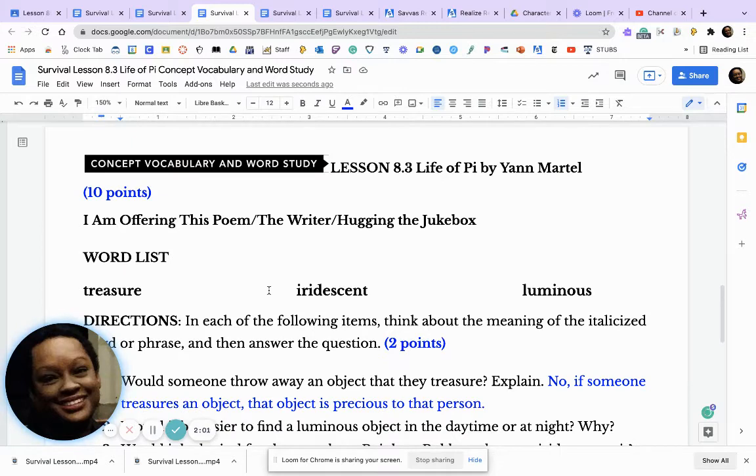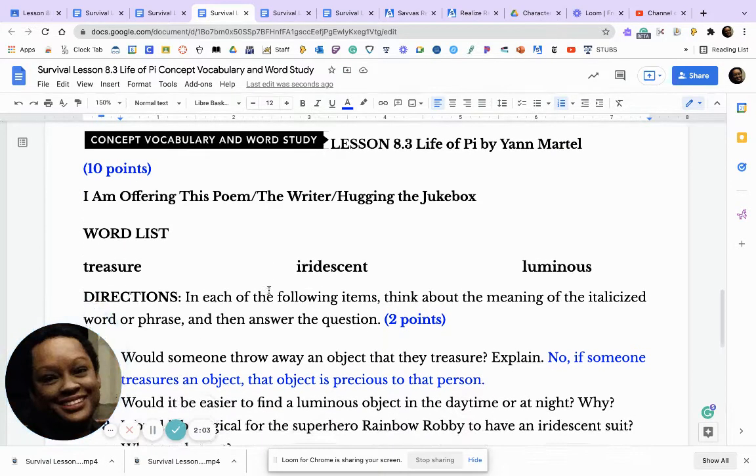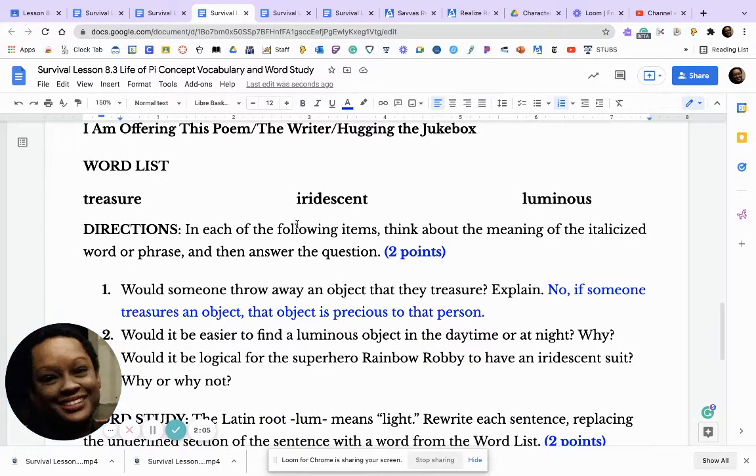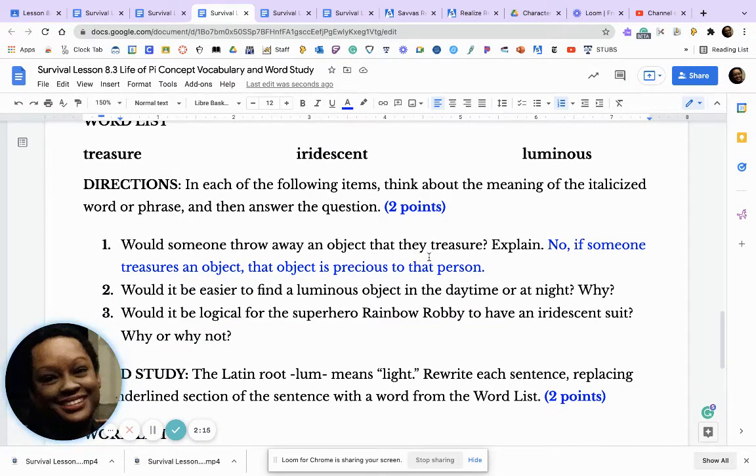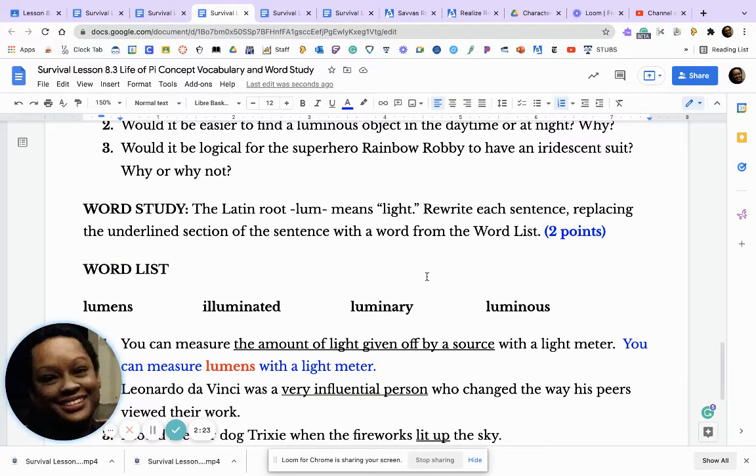Okay, now we're going to look at concept vocabulary and word study from the Life of Pi, and the words are treasure, iridescent, and luminous. In each of the following items, think of the meaning of the italicized word or phrase and then answer the question. Would someone throw away an object that they treasure? Explain. No. If someone treasures an object, that object is precious to that person. Let's look at word study.